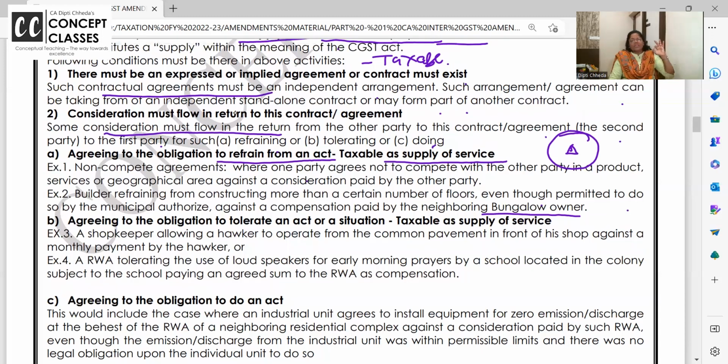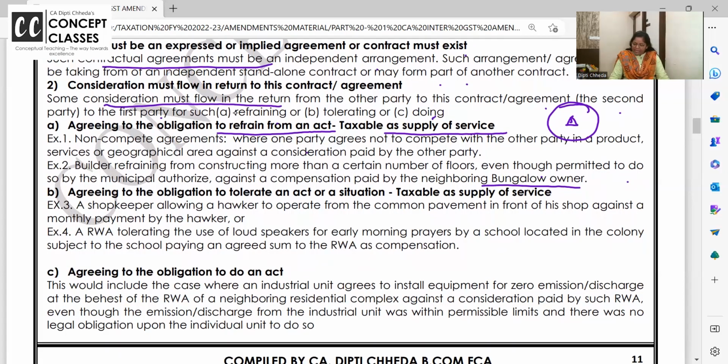There must be a contract, separate or standalone or mixed. Mixed also I will tell you, case. And there should be some consideration. Next. Agreeing to the obligation to tolerate an act or a situation. Taxable as supply of service. Agreeing to, first one was what? To refrain from an act. Second one was tolerate. Tolerate ka best example I told you.